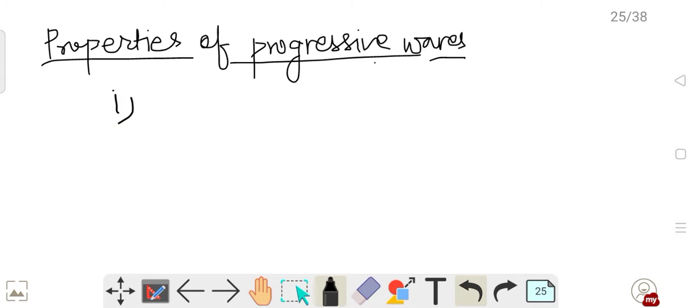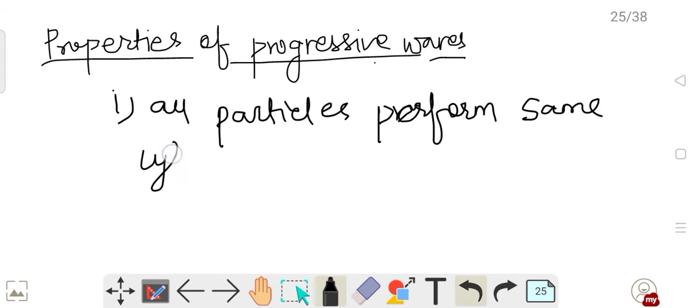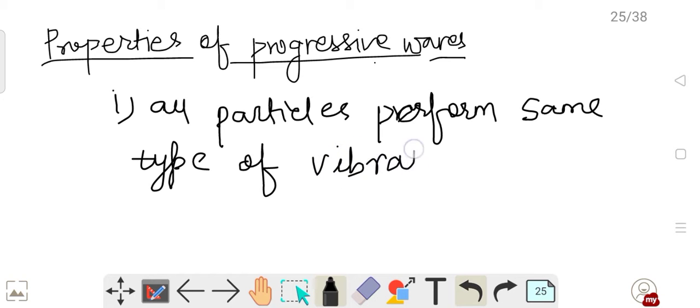So the first property is all the particles will execute the same type of vibration. That means if they are performing SHM, all the particles will perform SHM. All particles perform the same type of vibration.